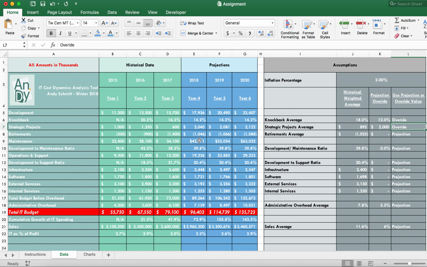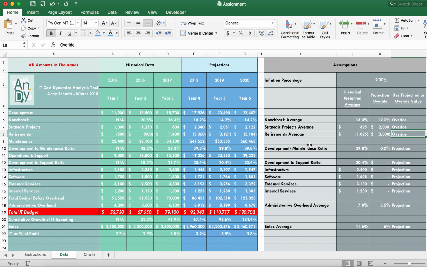And then these are all contributing to maintenance as well. So if you see with projection right now, it's $1 million a year. Let's say we're going to go really heavy on some of our projects, and the retirements are going to increase. So I'll change this to negative $3,000. And we'll override this, and now you'll see the maintenance will actually go down quite a bit. So that's how that figures in.